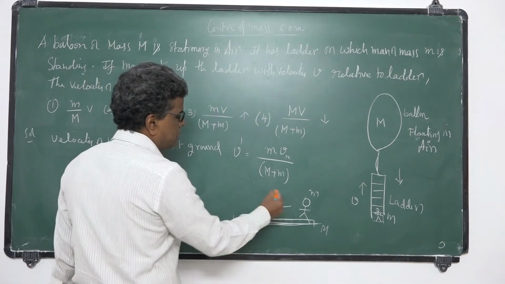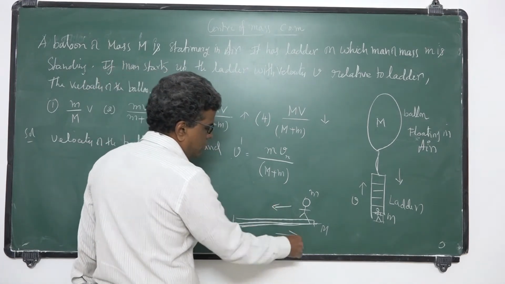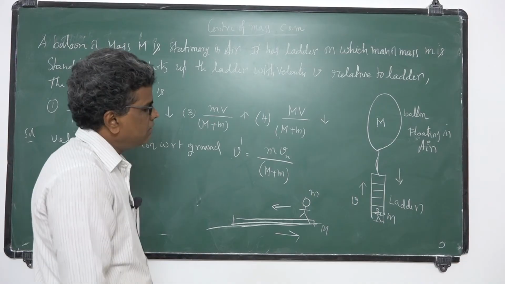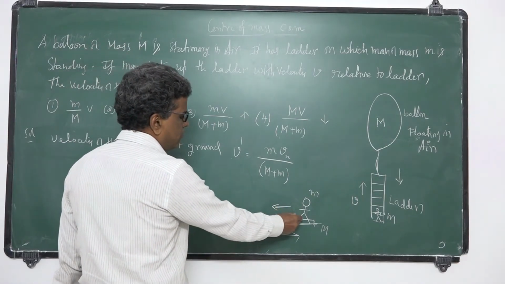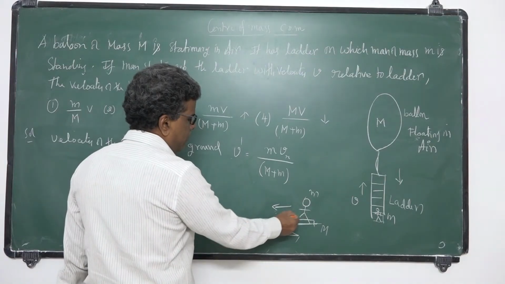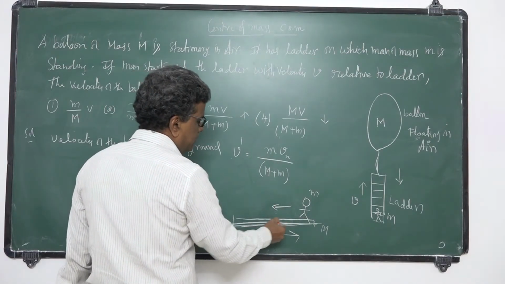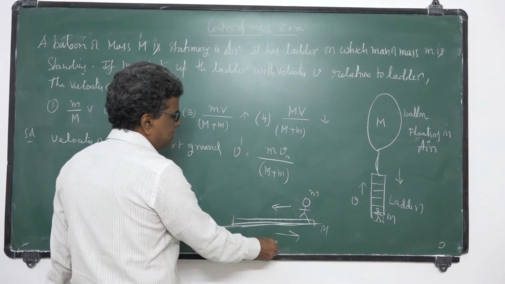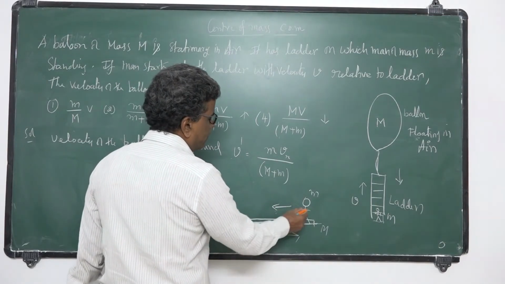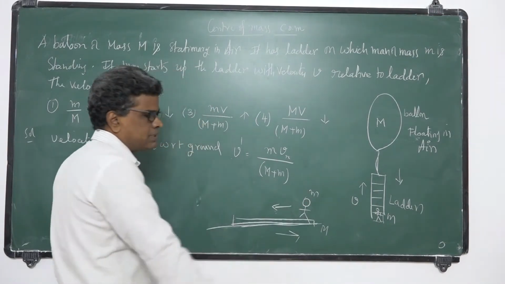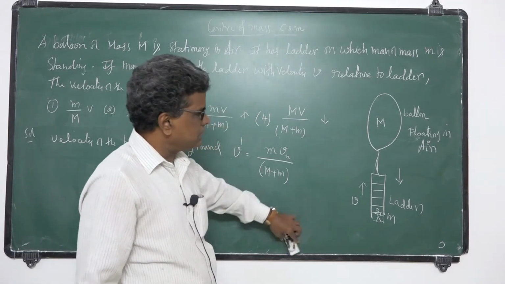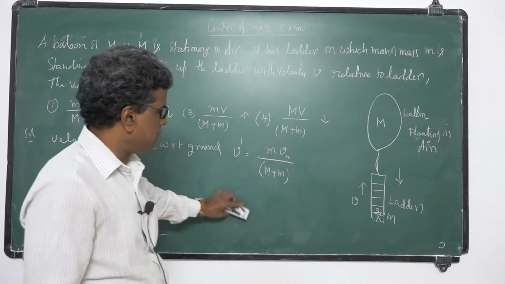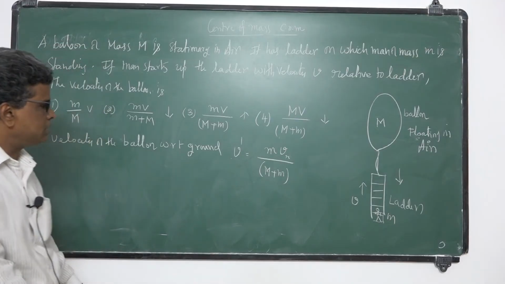As the man moves in this direction, the plank moves backwards to conserve linear momentum. If the person moves a distance L with respect to the plank, then the displacement of the plank is L dash equal to mL by small m plus capital M, as I explained earlier. The same principle we can apply here because there are no external forces.